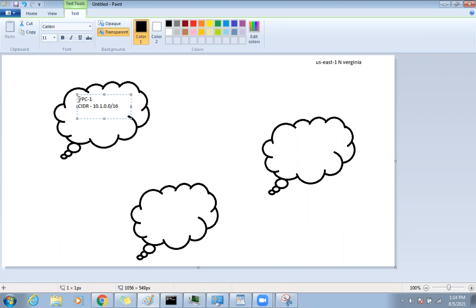So I'm going to create one public subnet. The IP address will be 10.1.0.0/24, and I will also have an IGW here, an internet gateway attached to it, and we will create one instance here under this VPC.